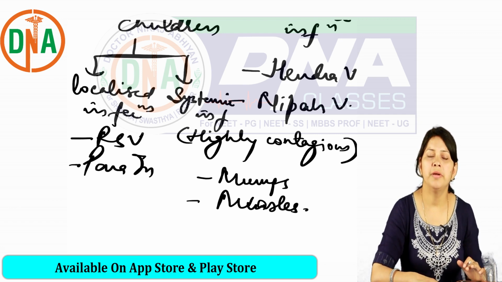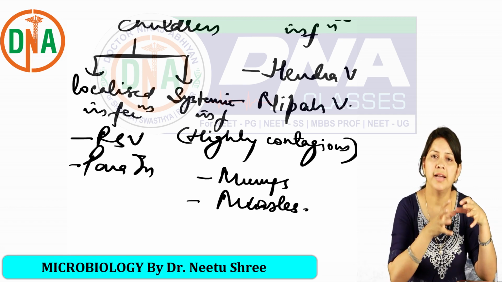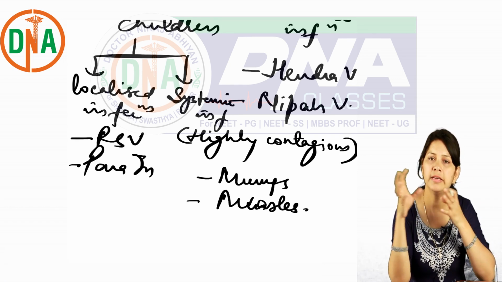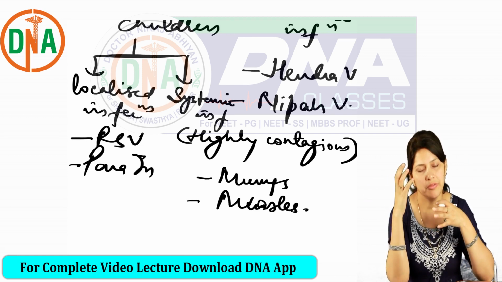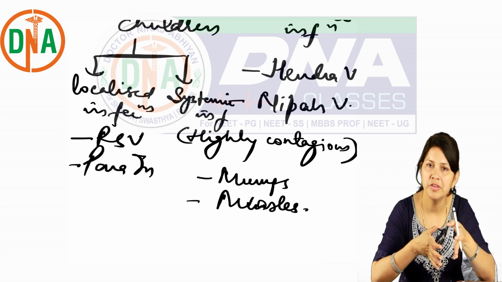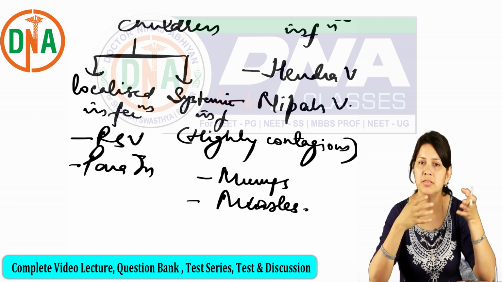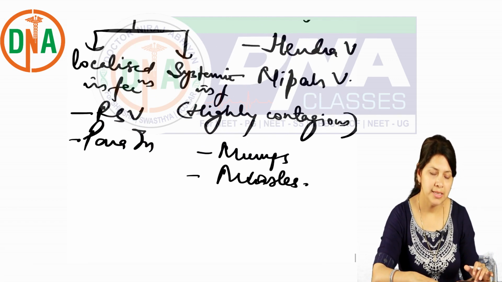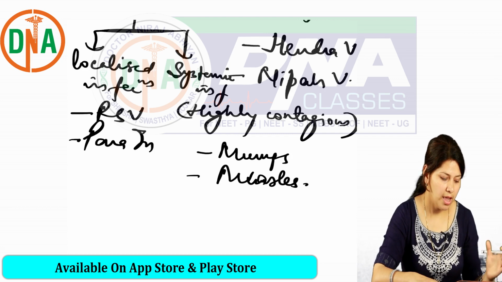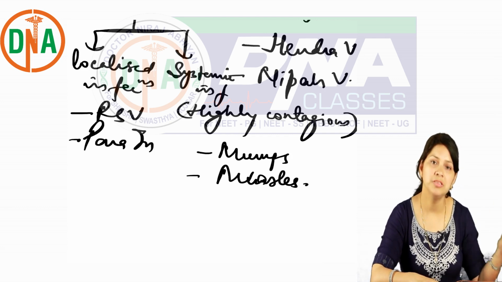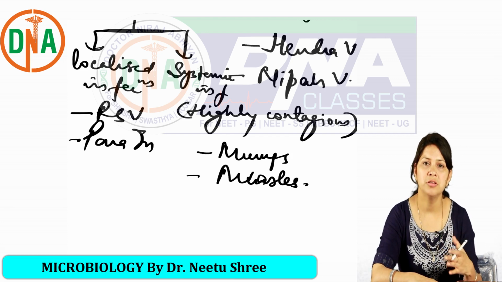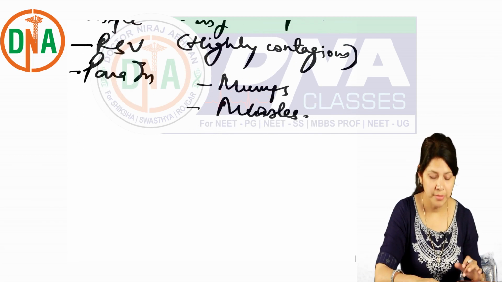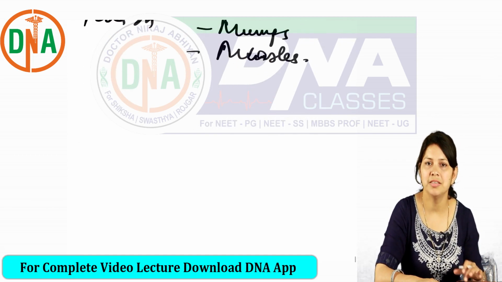So paramyxoviruses cause either respiratory illness in children, and they also cause zoonotic infections in humans. When it is a zoonotic infection in humans, it can cause severe disease like encephalitis, caused by Hendra and Nipah viruses, whereas in children it can cause localized, milder infections like RSV and parainfluenza virus infections, which may be severe also, and it can cause highly contagious systemic infections which may present with rash, like measles and mumps. So we will see these viruses one by one.